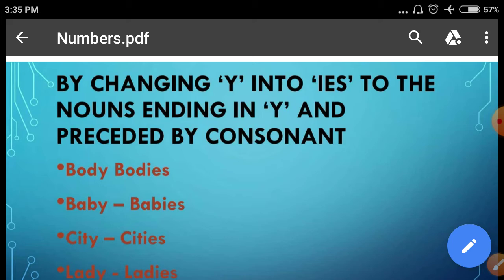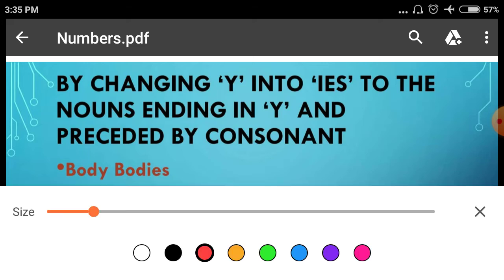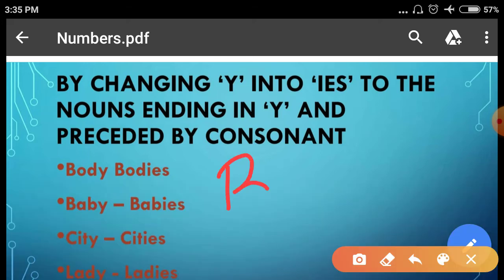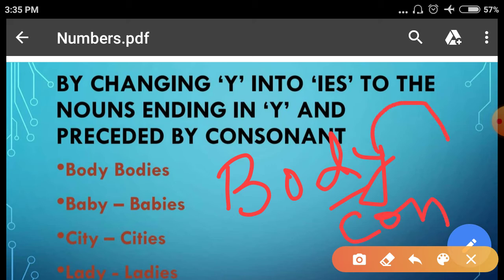For example, body, bodies. See here, body, before y, d is a consonant. So y changes into i and es is added to make plural. In the same way, baby, babies.